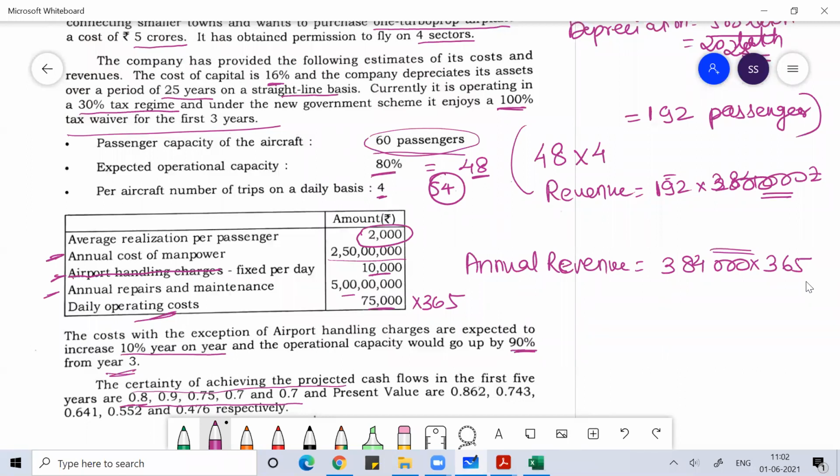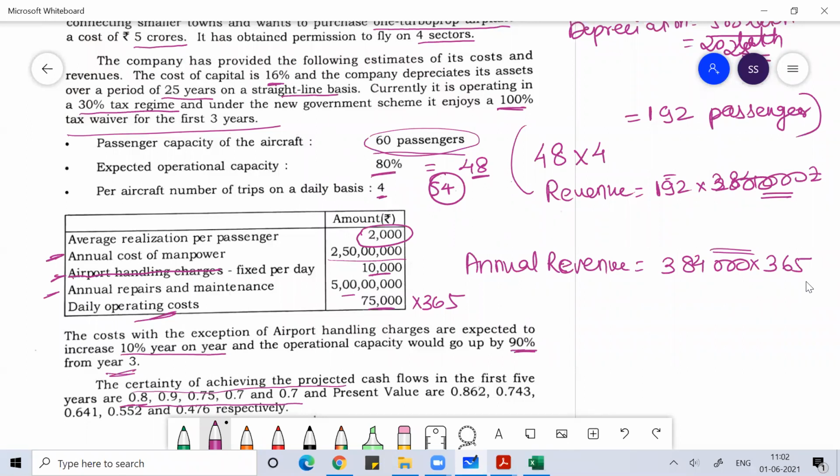What we do in the case of certainty equivalent is, once you do the calculation of your cash flows, we multiply with this probability factor.